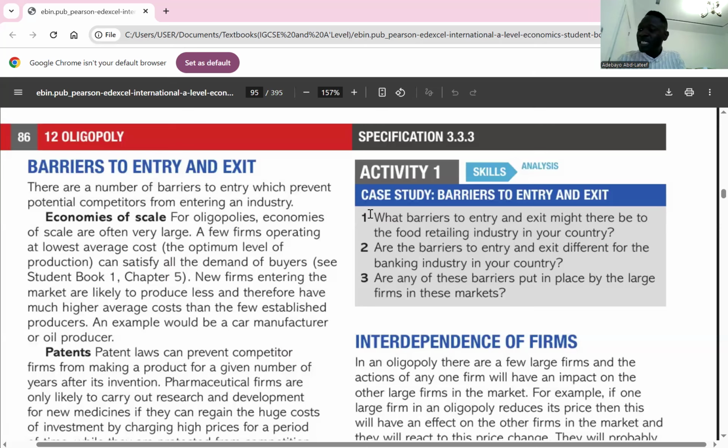So here I wrote, a patent is a legal document granting an inventor exclusive right to their invention, preventing others from making, using or selling it for a set period. It is a form of intellectual property. It allows firms which have invested in research and development to recover their huge cost of investment by charging a higher price for a period of time. So this means it might take a longer period of time before new firms set up in such markets. Is it clear, please?